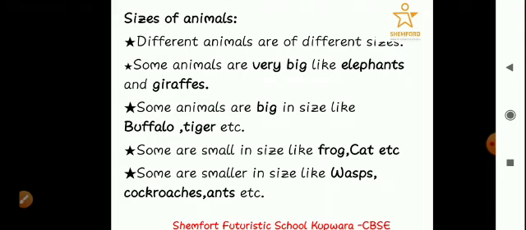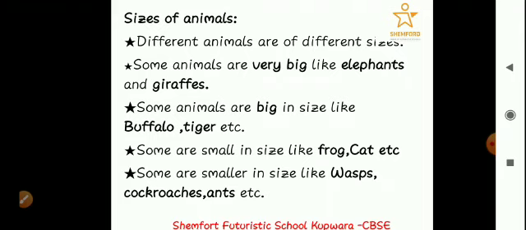Some animals are big in size, like buffalo and tiger, etc. Then there are some animals which are just big. They aren't bigger like elephant and giraffe, but they are just big. They are smaller than the elephant and giraffe, but they are a bit bigger than the rest of the animals.